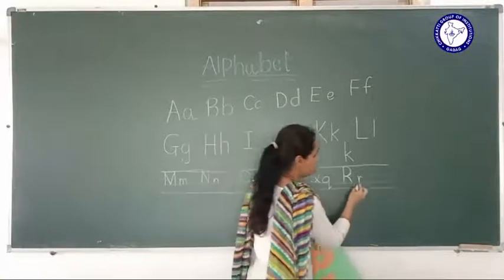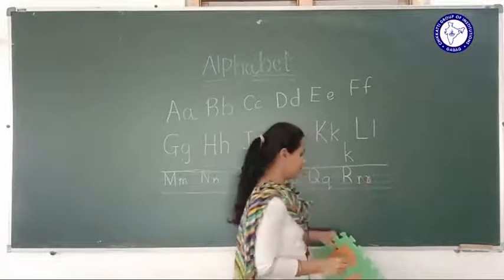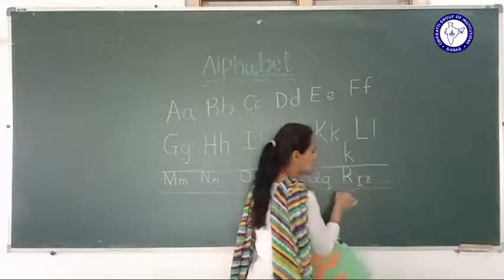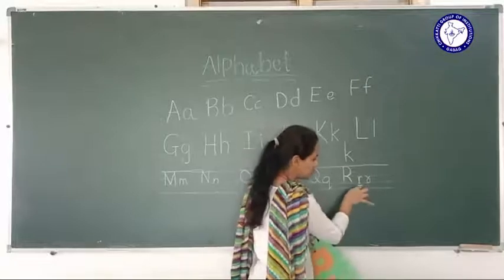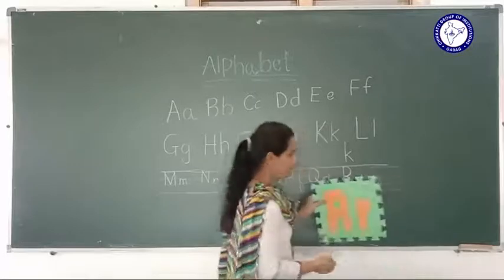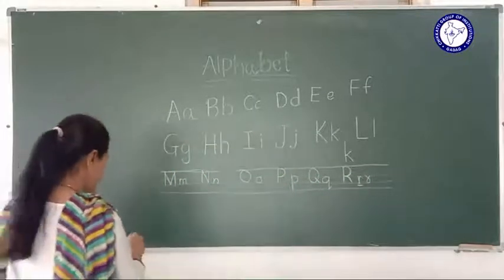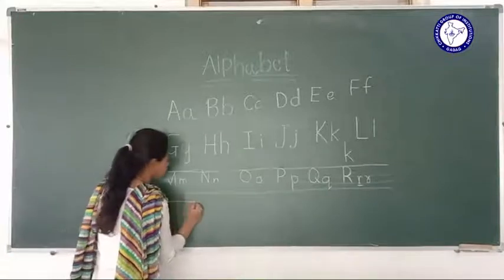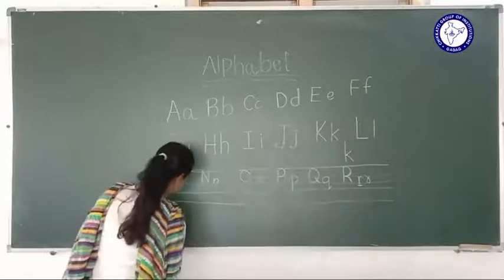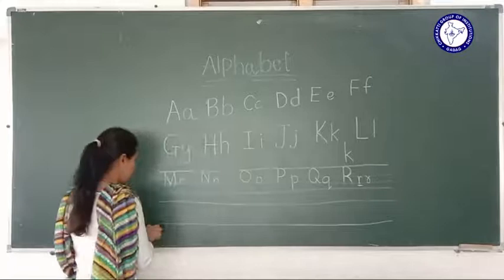You can write like this or like this, okay? These two are fine, but this you should practice, okay? More than this is the correct one, okay? So you should try to practice, okay? See, the next one is what? After R, which is the next letter? Can you tell me? Yes, very good.